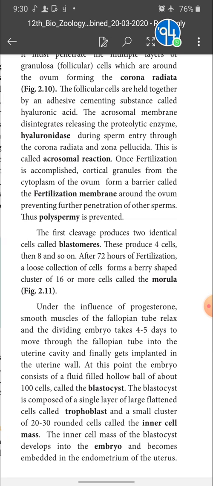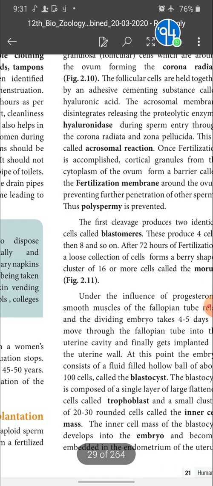Describe the structure of the blastocyst: you can have this as a 2 mark question. The answer is: the blastocyst is the embryonal stage that implants into the uterus and consists of 100 plus cells. It is covered by a single layer of flattened cells called the trophoblast. Inside the trophoblast, 20 to 30 round-shaped cells are present, called the inner cell mass. The inner cell mass of the blastocyst develops into the embryo and becomes embedded in the endometrium of the uterus.